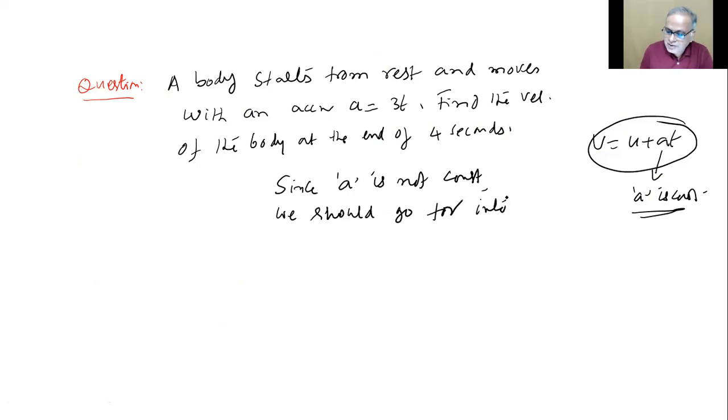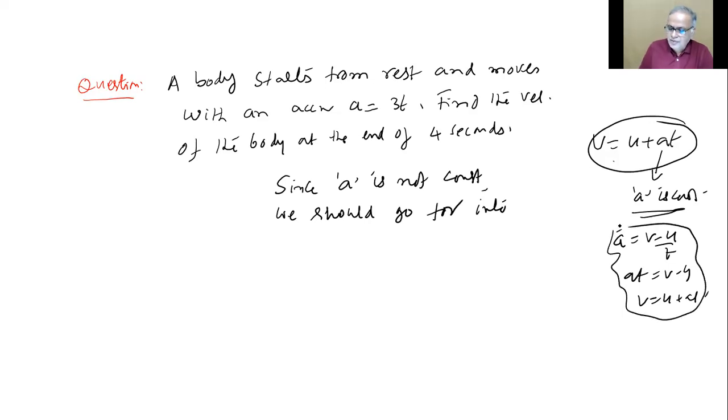What you need to understand is even this v equals u plus at is derived from integration. But luckily, I can also get it by simply writing a equals v minus u by t, so at equals v minus u and v equals u plus at. Because a is constant, I can get away doing like this also. Do you follow? Yes, sir.